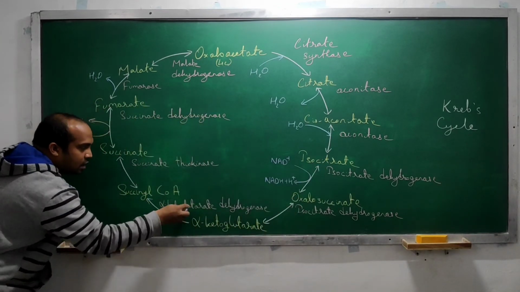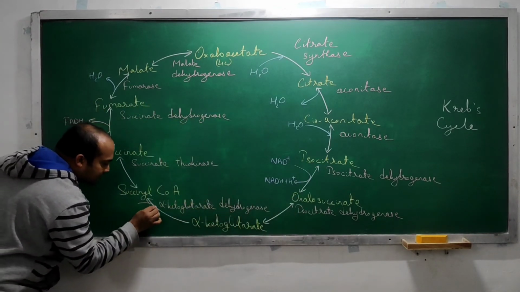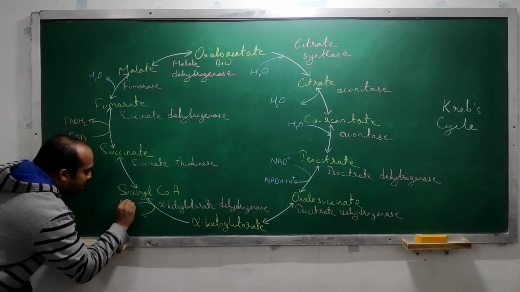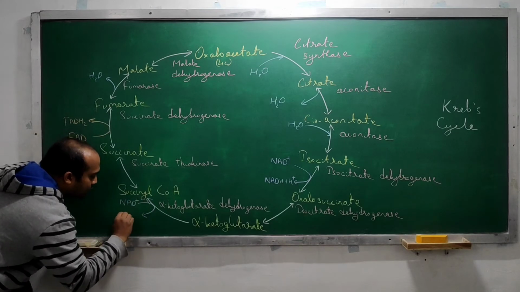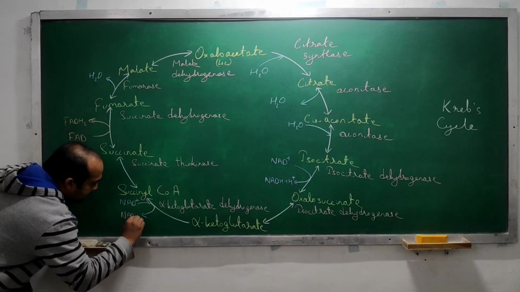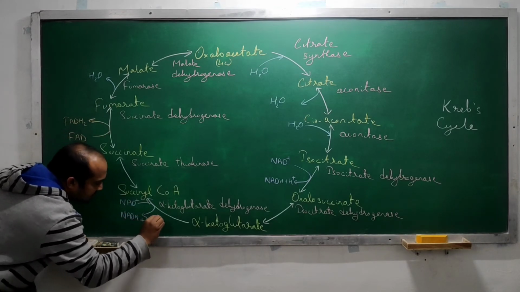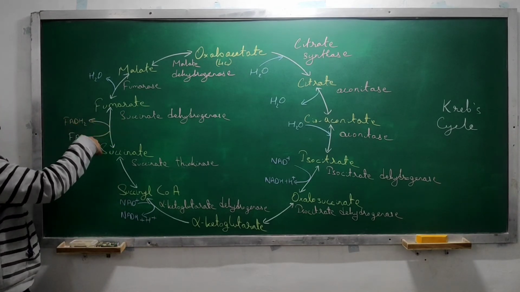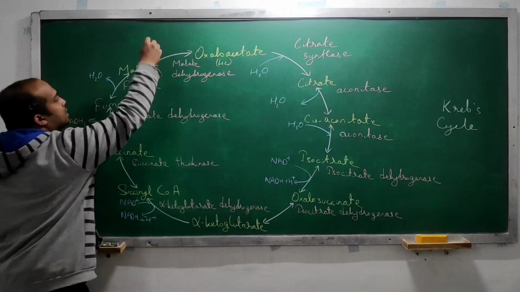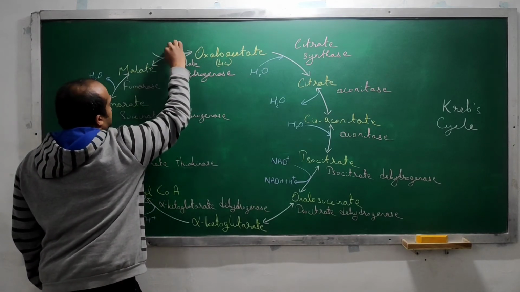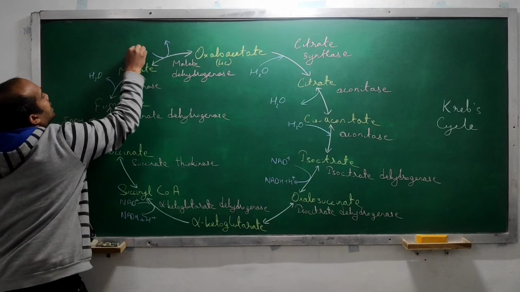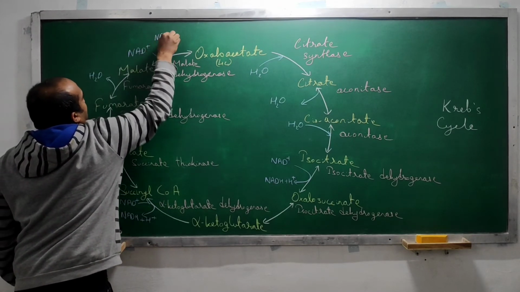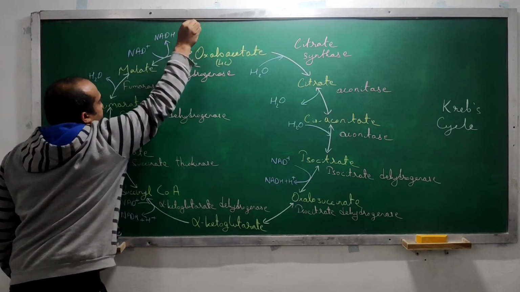Okay. Now here there is also dehydrogenase, so dehydrogenase activity is occurring again. So here also NAD plus gets converted into NADH plus H plus. Understood? Anywhere here dehydrogenase activity is done by this thing. Here also NAD plus gets converted into NADH plus H plus.